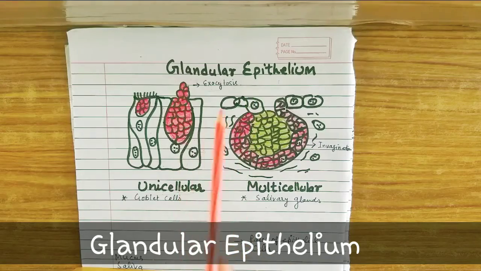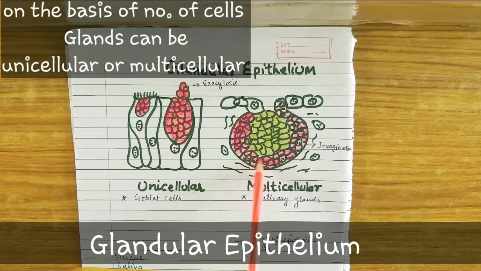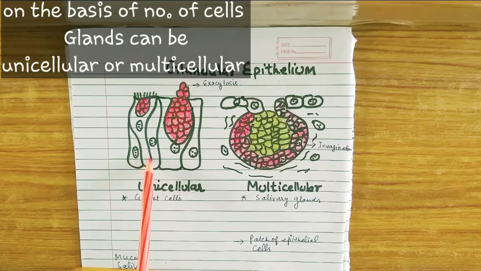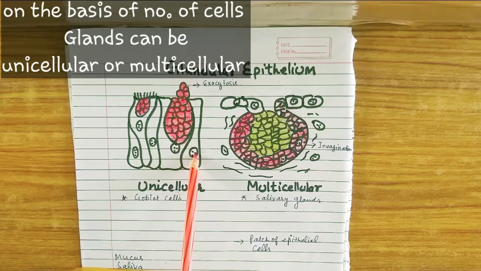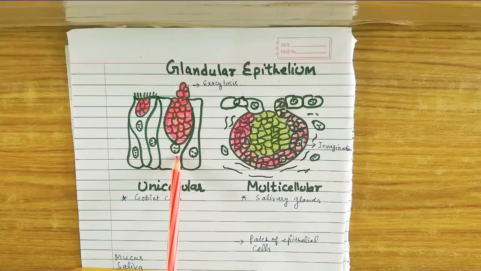Now we have to discuss the types of glandular epithelium. For this I have drawn two diagrams here. You can compare these two diagrams. Let's first of all discuss this diagram. Here is a group of cells. These white color cells are the epithelial cells, and I have shown these bag-like structures here. These bag-like structures or vesicles contain the specific substance which will be released by these epithelial cells. For example, these bags are containing the mucus. That means this epithelium will release the mucus.